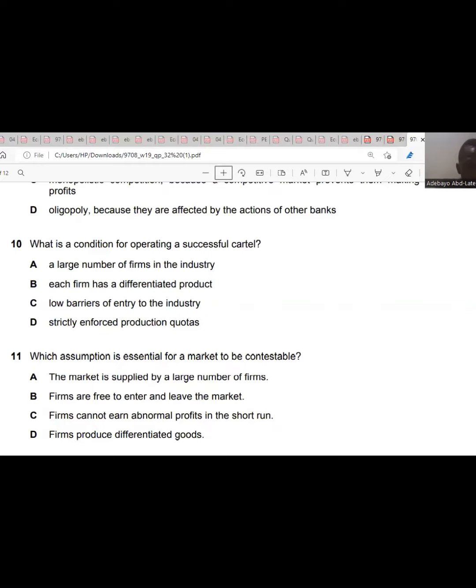A, a large number of firms in the industry. Each firm has a differentiated product. Low barriers to entry to the industry. Strictly enforced production quotas. And the answer is D, strictly enforced production quotas.